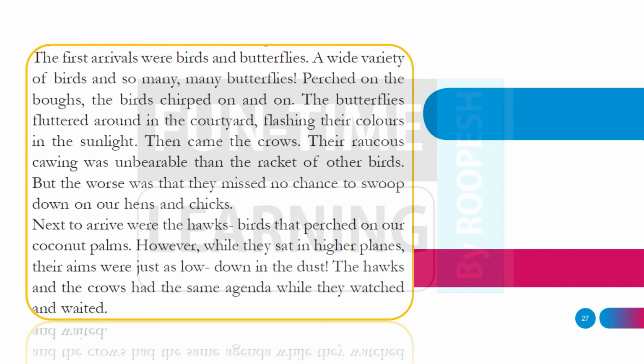Then came the crows. Their raucous cawing was unbearable than the racket of other birds. But the worst was that they missed no chance to swoop down on our hens and chicks.